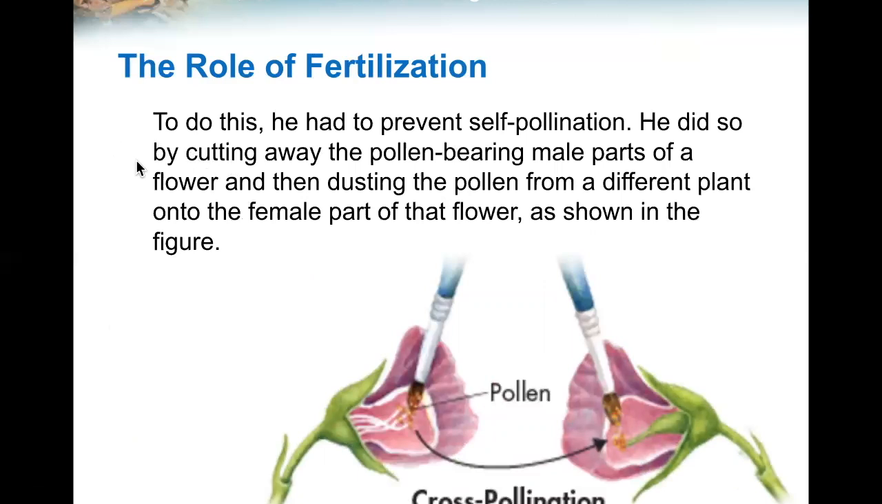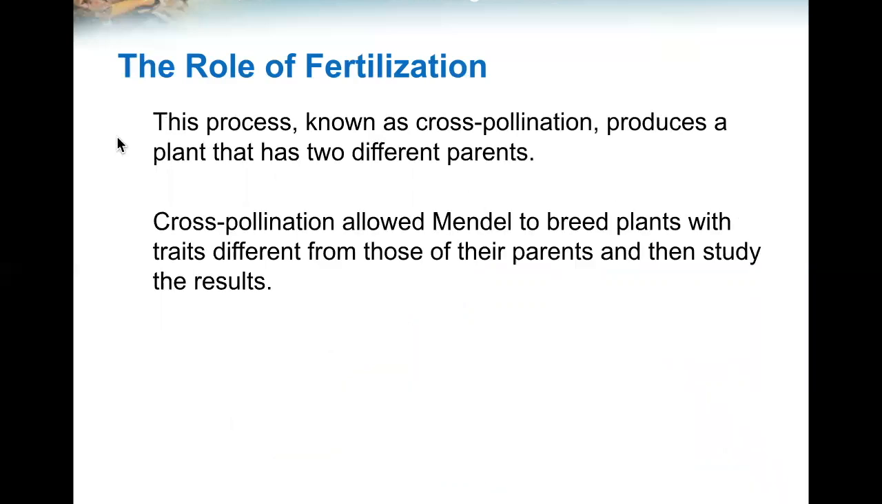He did so by cutting away the pollen bearing male parts of a flower and then dusting the pollen from a different plant onto the female part of that flower, as shown in the figure. He had removed the male portion of this flower and dusted the pollen onto the female portion. Cross pollination, taking one plant to another, not self pollination, which would be the same plant to the same plant. This process, known as cross pollination, produces a plant that has 2 different parents. Cross pollination allowed Mendel to breed plants with traits different from those of their parents and then study the results.